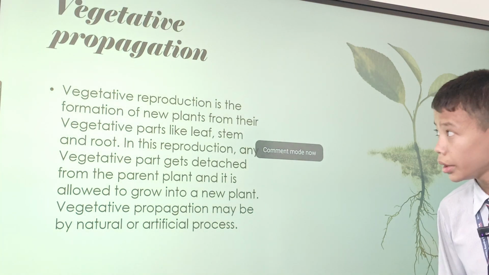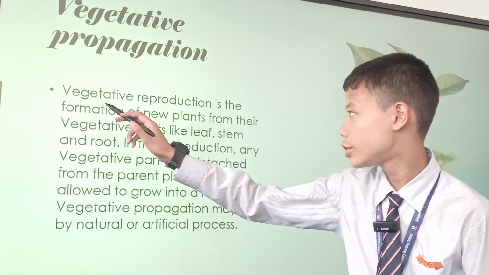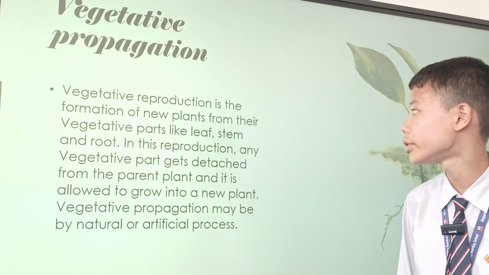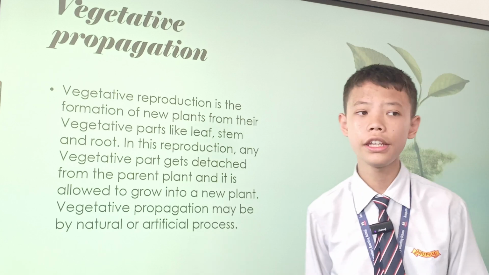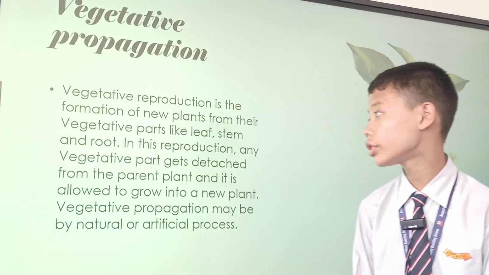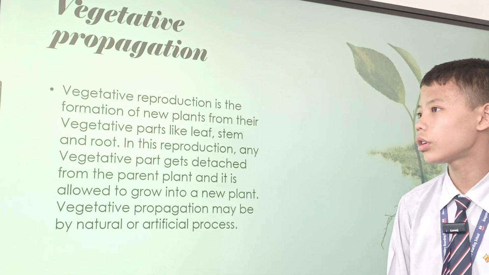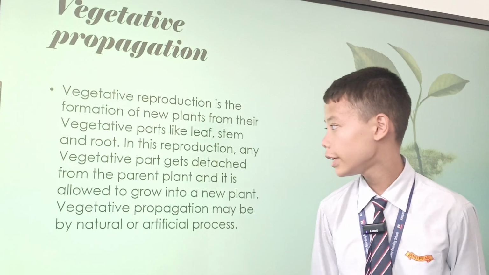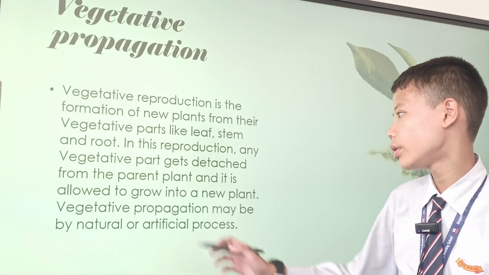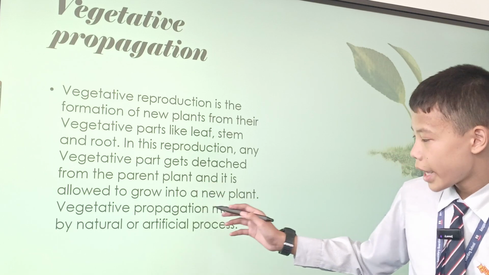This also has many types. Vegetative reproduction is the formation of new plants from their vegetative parts like leaf, stem, and root. This is a common practice in rural areas. In this reproduction, any vegetative part gets detached from the parent plant.